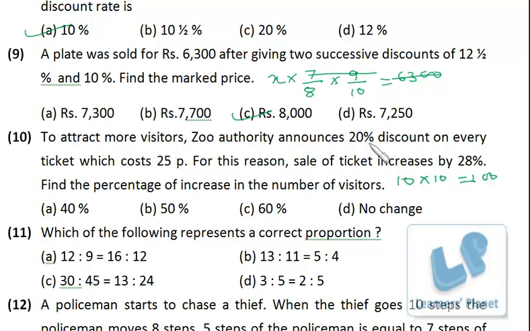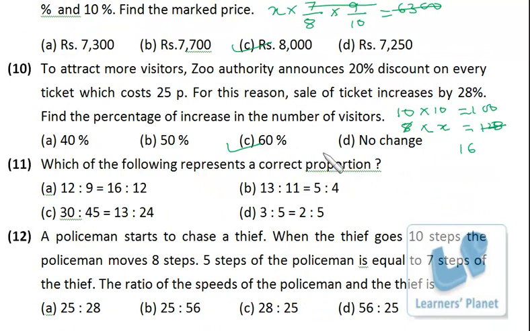Now with a 20% discount, the new price is 8 rupees. The number of visitors we have to find out, and sales increase by 28%. So the new sale is 128, right? So we can calculate 8 times 16 is 128. So initially the number was 10, now it is 16. So 60% increase there. Okay, pretty simple.